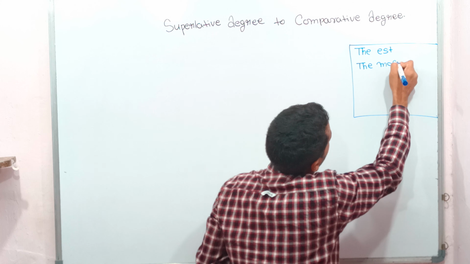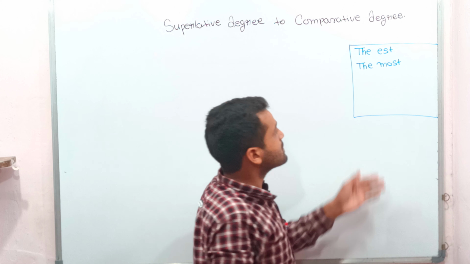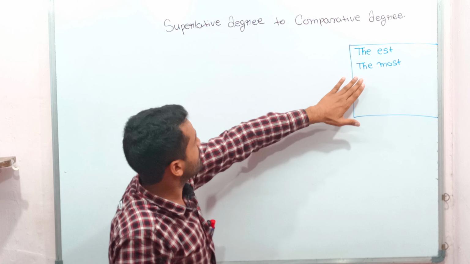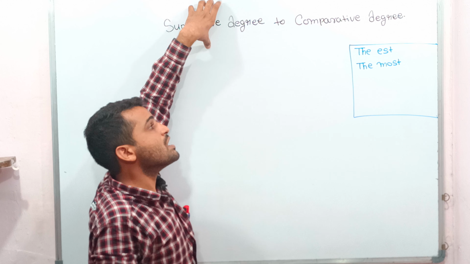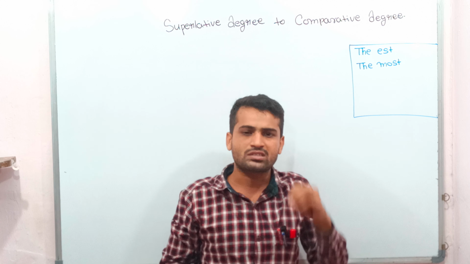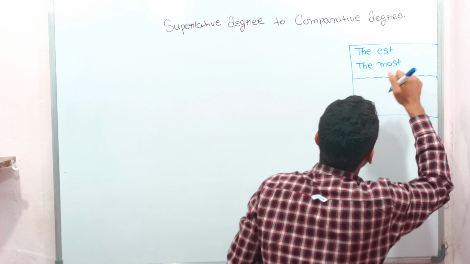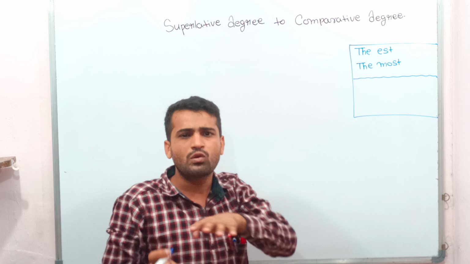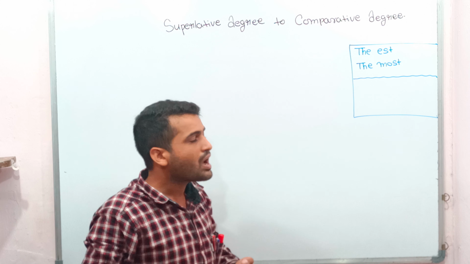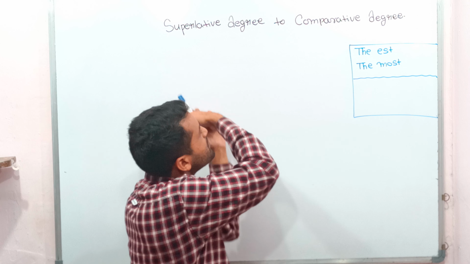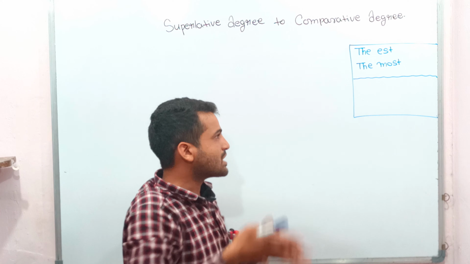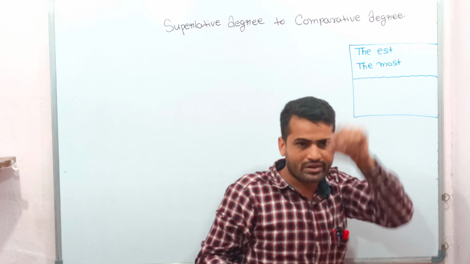The other is "most" written in the sentence. This is also the symbol of superlative degree. In the previous lecture I taught you how to change superlative to positive, but today I am going to teach you superlative to comparative. Then the surname will change to that of comparative degree.